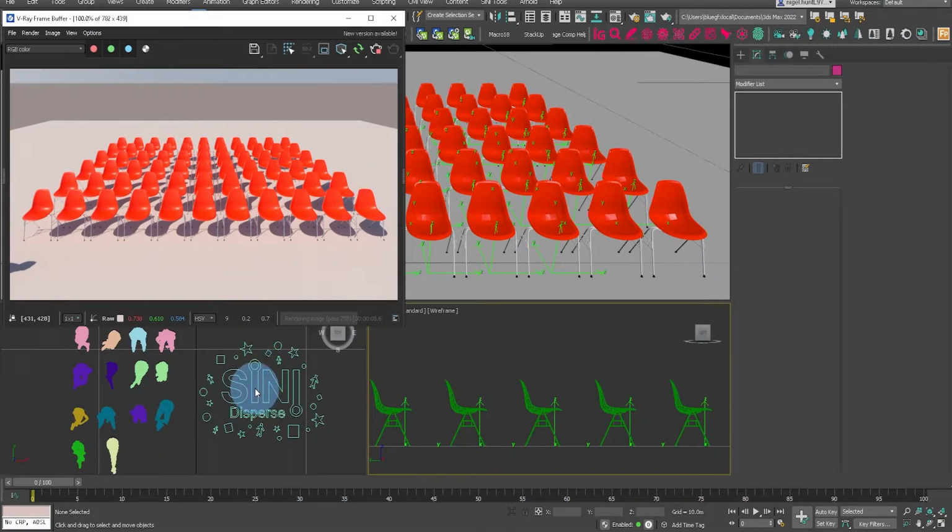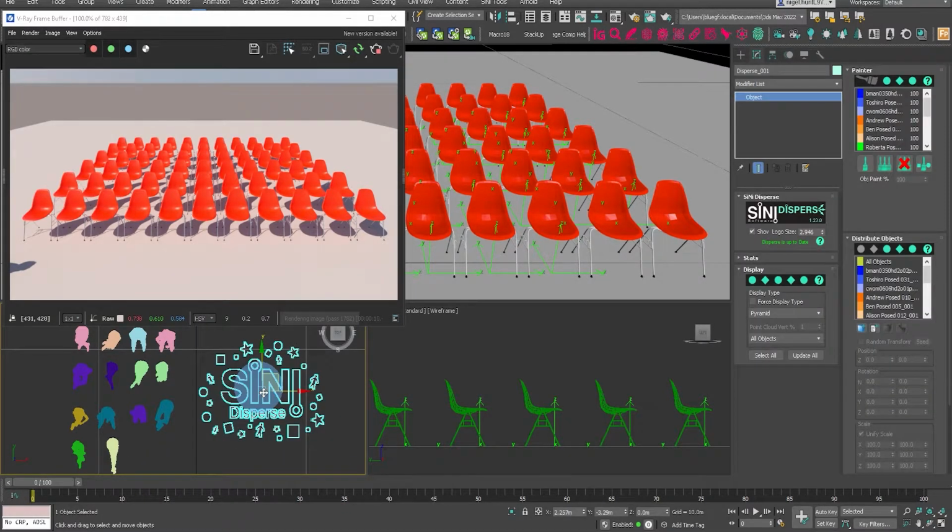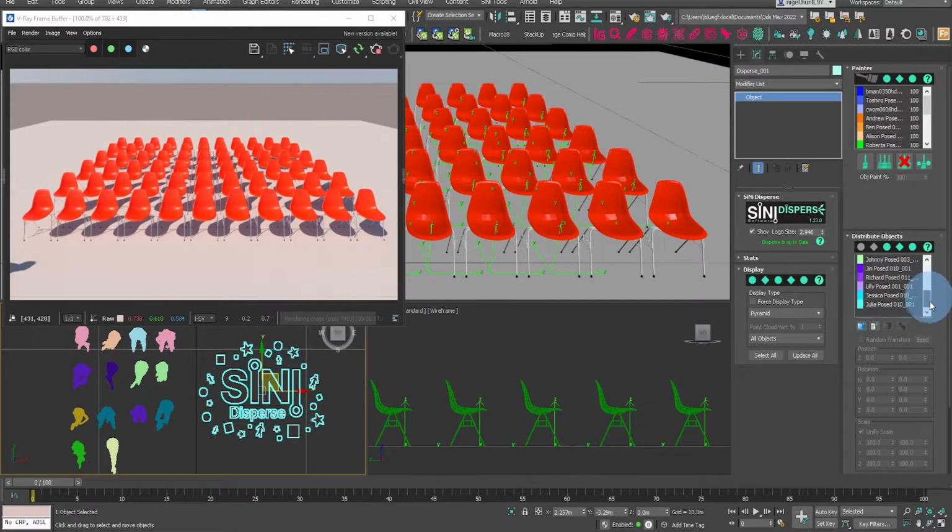I'm going to show you how to use Disperse to replace objects in your scene. In this case, we have a whole bunch of seated people that we will place on the auditorium seating arrangement. How I've done that, first we've loaded the people into Disperse as distributed objects.